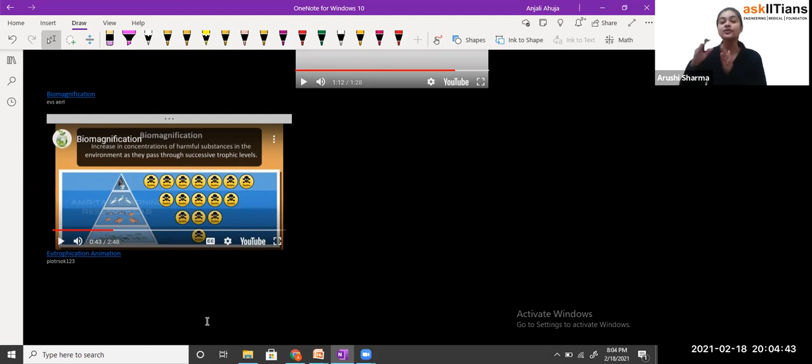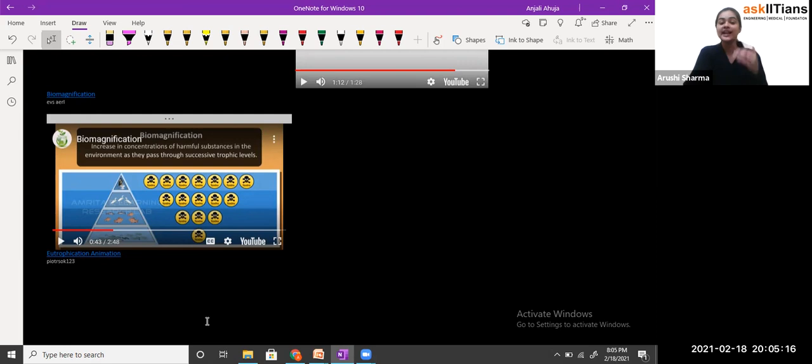So that's how, students, the toxic level is going to increase, which results in a decrease in the population. Why? Because when the toxic substance is transferred from one animal to another, and maybe into human beings as well, the toxic level gets multiplied. And you can imagine, students, when toxicity is present inside our body, will we be able to survive?